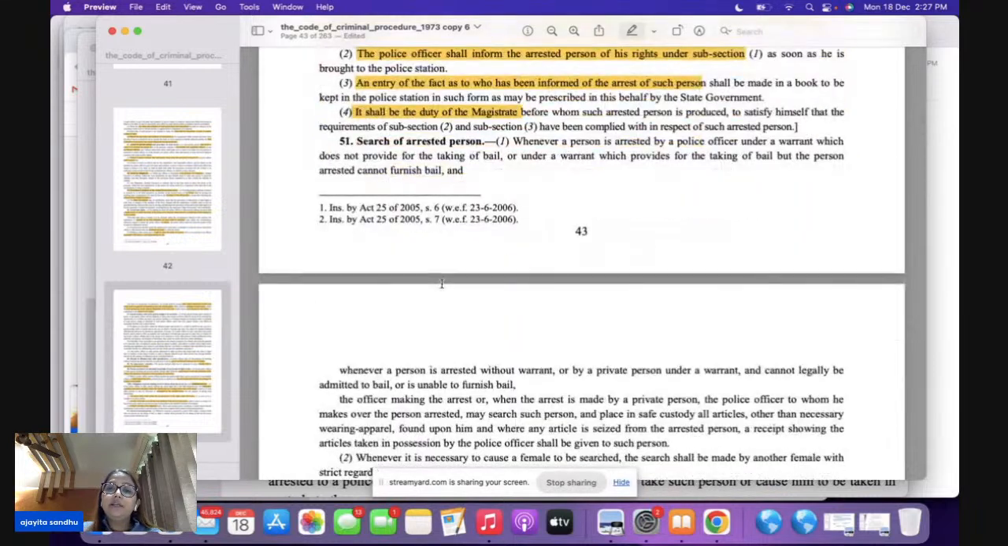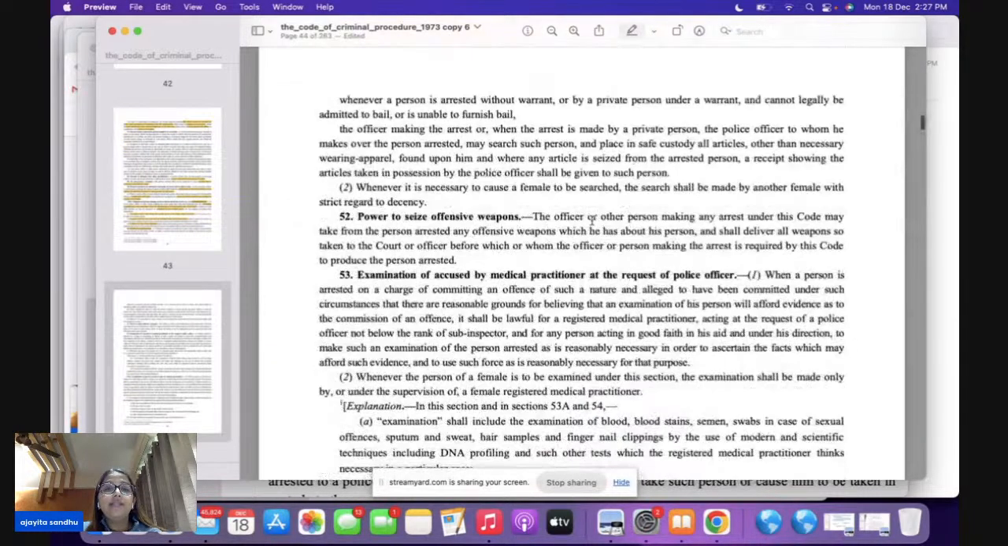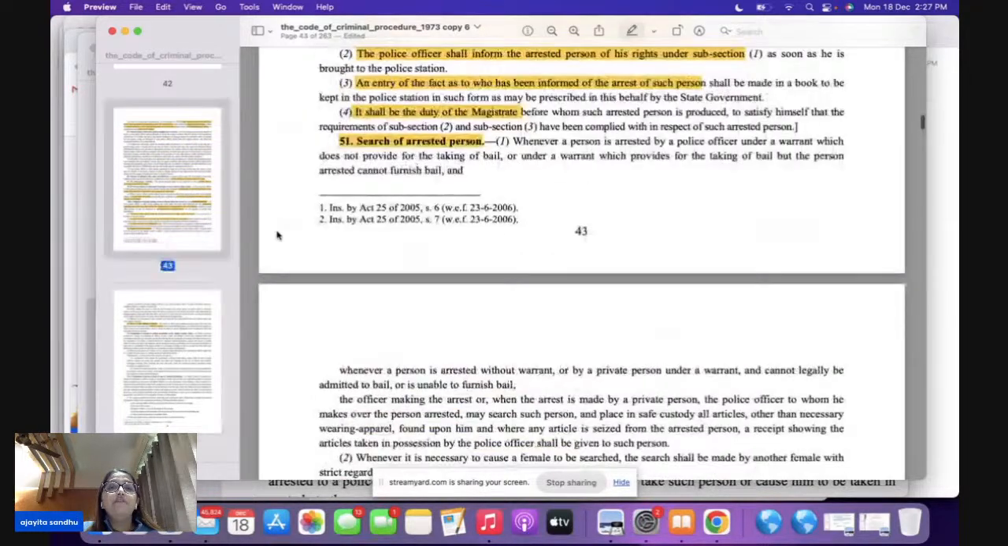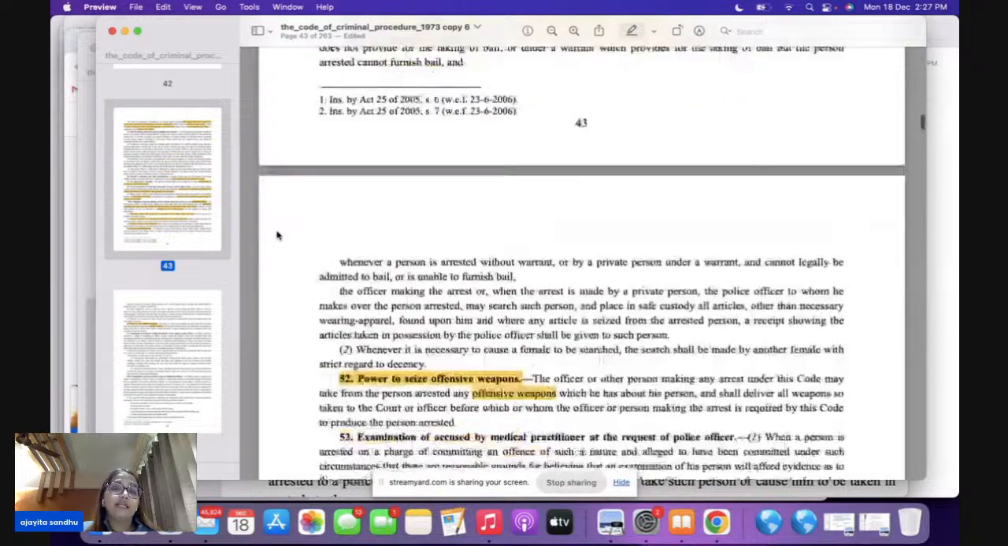Section 51, a direct, section-based question has to be seen: how are you going to make a search of the arrested person? Very important. Section 51, search. Section 52, the power of seizure of offensive weapons. Now, when you're making the arrest, if the arrested person is found with any offensive weapons, the police officer is going to seize all the offensive weapons in his custody. So section 52 talks about the power to seize offensive weapons. 51 talks about search of arrested persons.